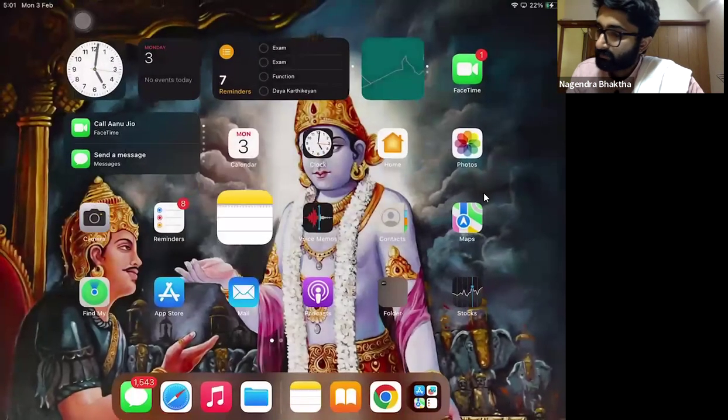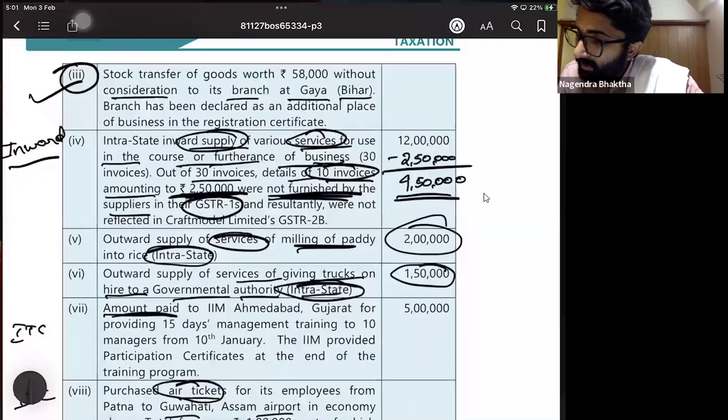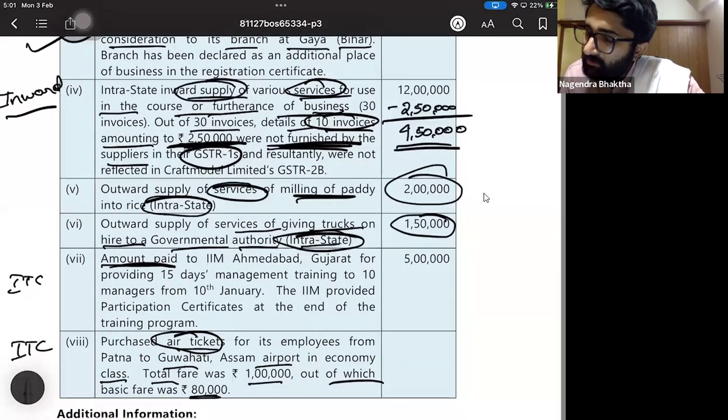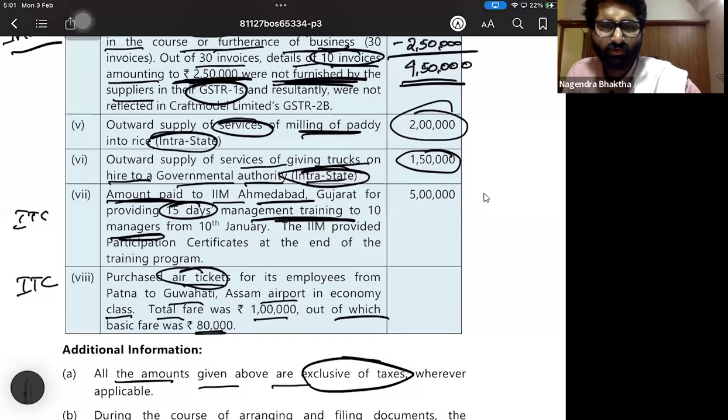Next one. Amount paid to IIM Ahmedabad, Gujarat for providing 15 days management training to the managers. So we have taken training for our managers. So we can take ITC, sir. Obviously, yes, I can take ITC.